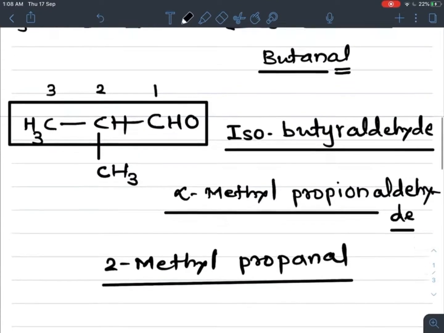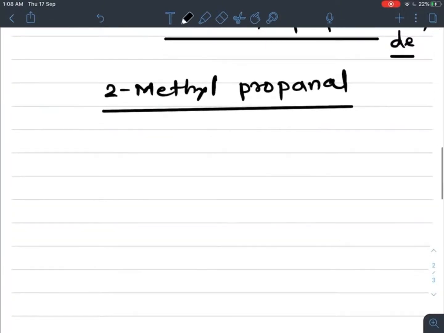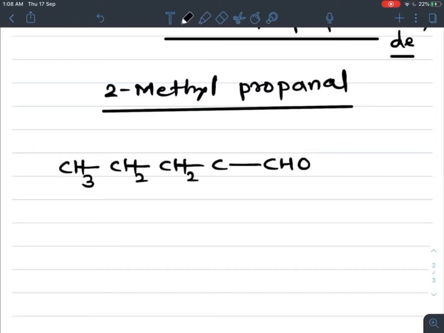Okay. Now if we take one more example: arrange five carbons in a straight chain, and one of them is the CHO group, with the remaining valency completed by hydrogen according to tetravalency. Each carbon is always surrounded by four covalent bonds. So the common name of this compound is valer, which is the prefix added before the name of the aldehyde.